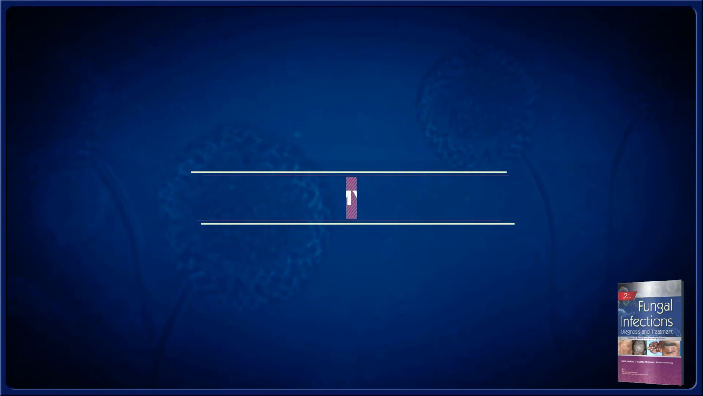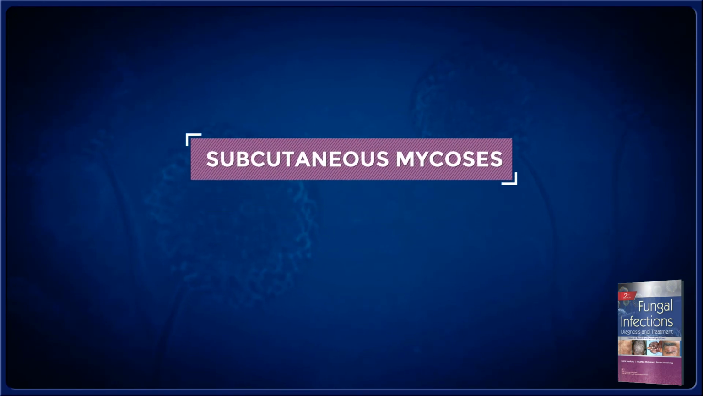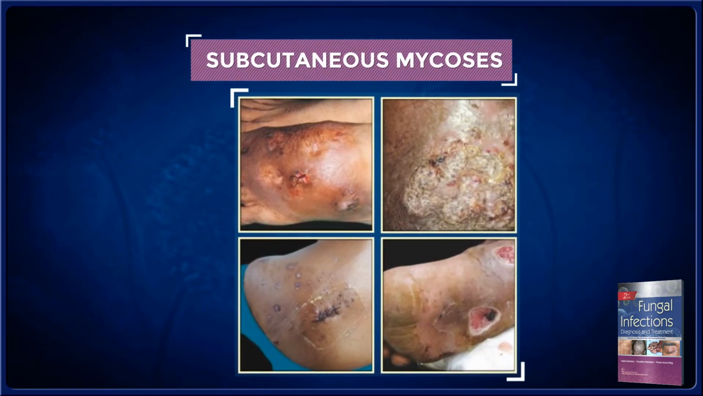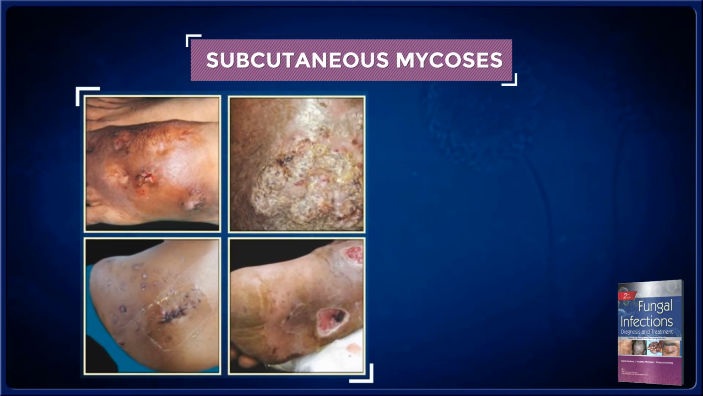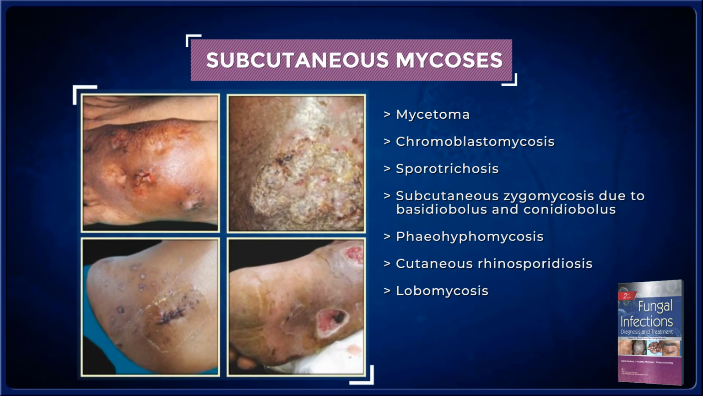Come to the next part of this book, that is subcutaneous mycosis. Now, this is not commonly seen in our country, but I'm going to cover this in this book. I've covered 4 or 5 important conditions. The first, of course, is mycetoma, which is very commonly seen in our country, then chromoblastomycosis, sporotrichosis, zygomycosis, and then phaeohyphomycosis and rhinosporidiosis, and of course lastly lobomycosis. As you can see in this sequence, it's from the common to the rare.